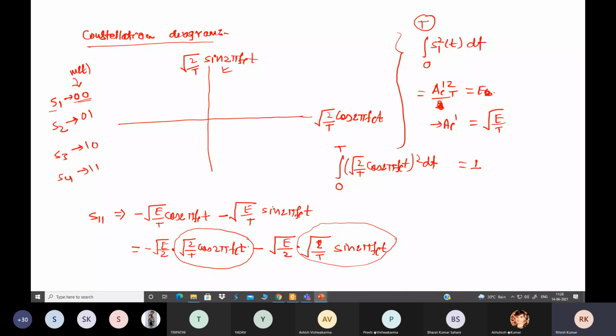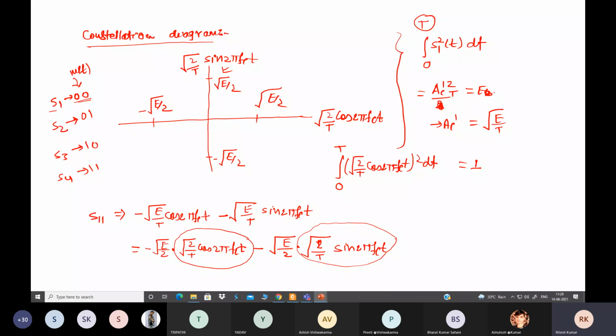So for the negative value of both, on this axis, suppose this point represents minus square root of E by 2, this point represents square root of E by 2, and this represents minus root under E by 2 and also square root of E by 2.